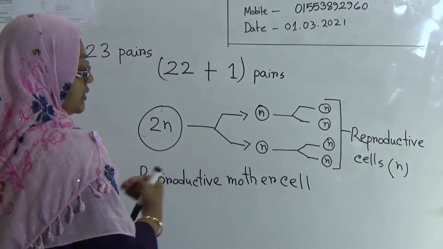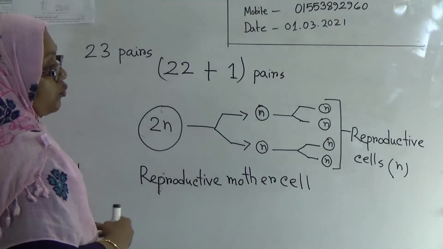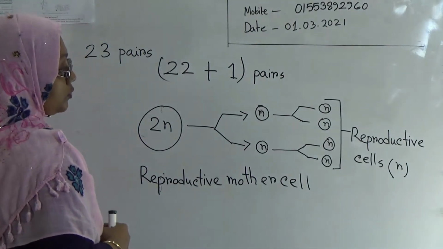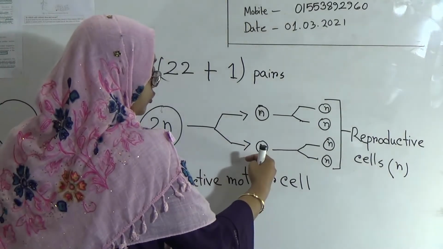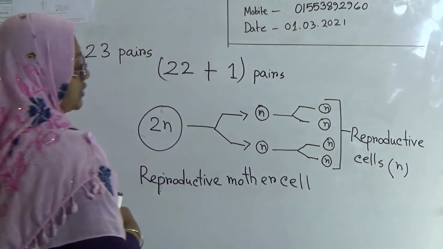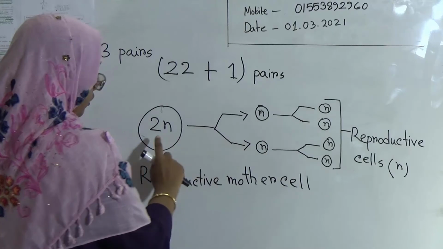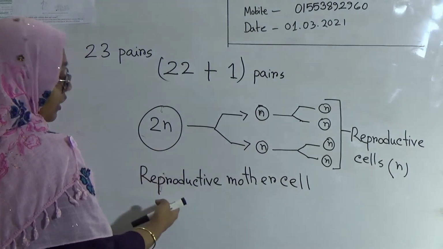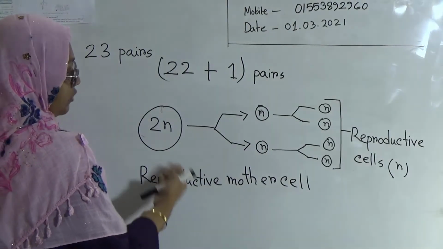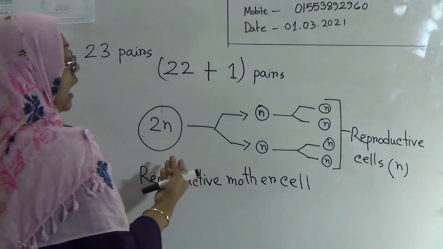In case of meiosis cell division, the nucleus divides 2 times and the chromosome divides 1 time, so the haploid number of chromosomes goes to the newly produced cell. That means if we compare with the mother cell, the chromosome number becomes half.